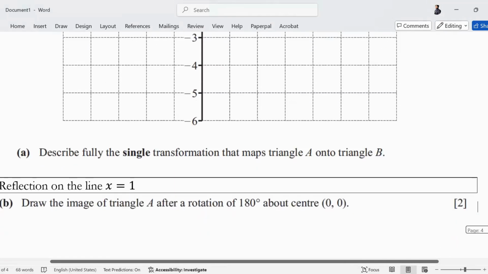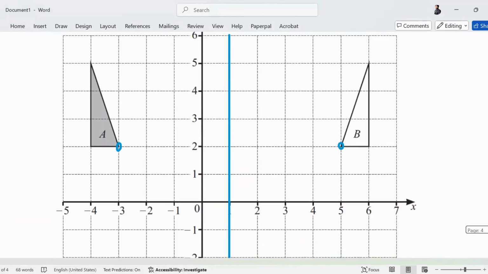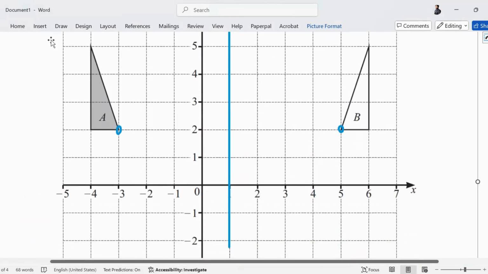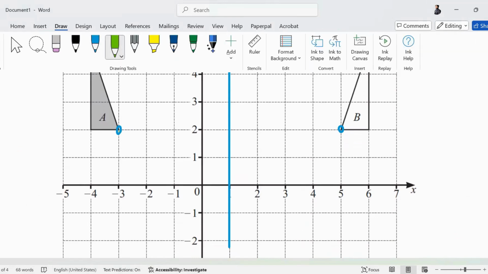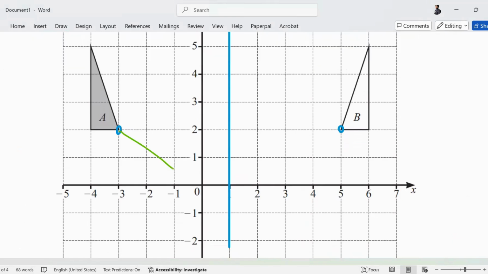So rotate triangle A, the center is 0, 0 and 180 degrees. So how will I rotate this? Let's see. I'll make some construction lines to help you understand. If I had to rotate this point about the center, and if I have to rotate it 180 degrees, I'll just stretch this line. The image of each point will come to the opposite side at the same distance along the diagonal. So if the coordinates are -3, 2, they will become 3 and -2.